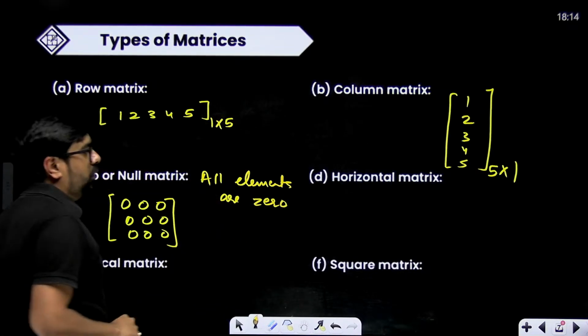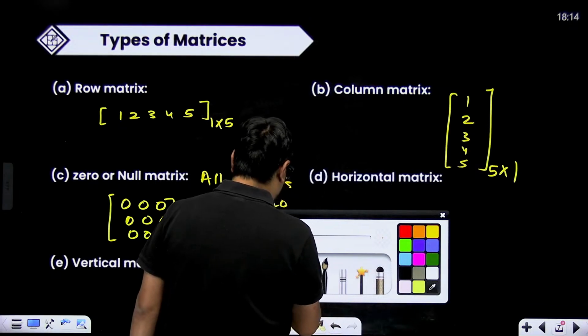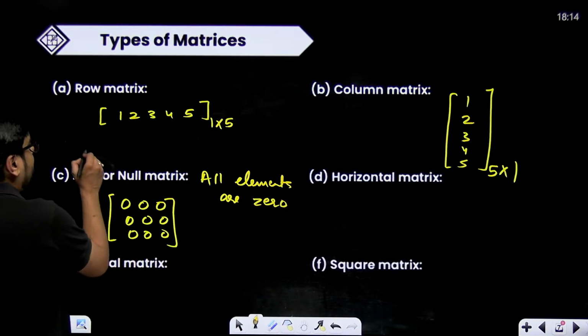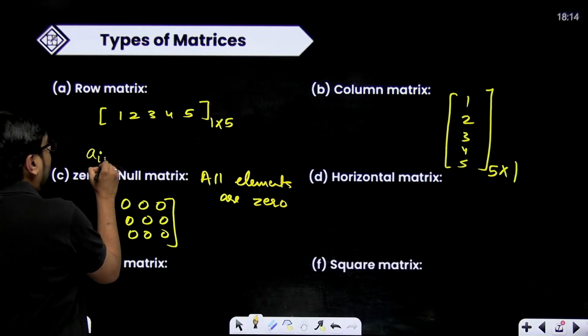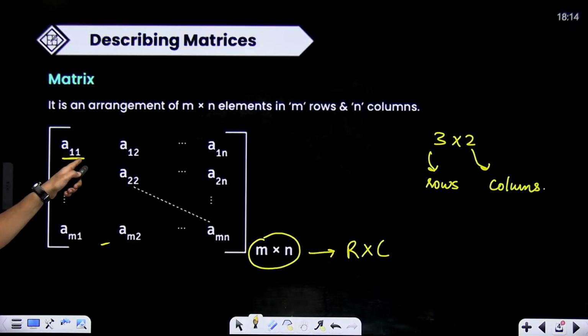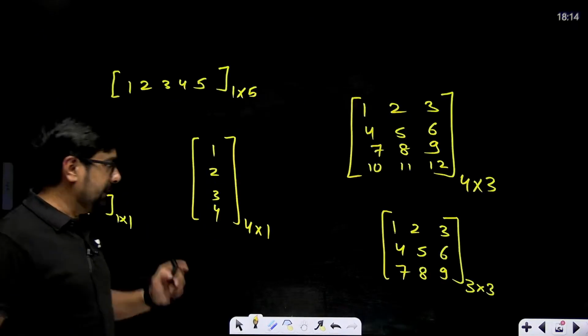Now, just one more way of writing this, because you'll see in questions in your NCERT also, some questions are in terms of Aij. Aij means I stands for row, J stands for column. For example, A11, I is 1, J is 1; A12, I is 1, J is 2; A13, I is 1, J is 3, right?